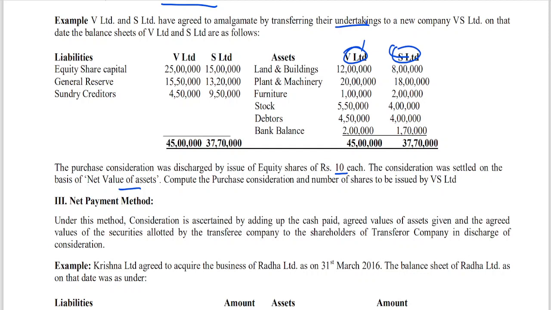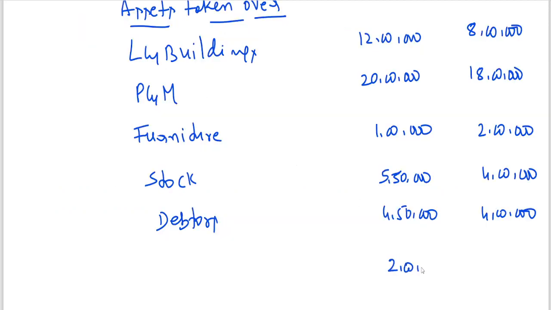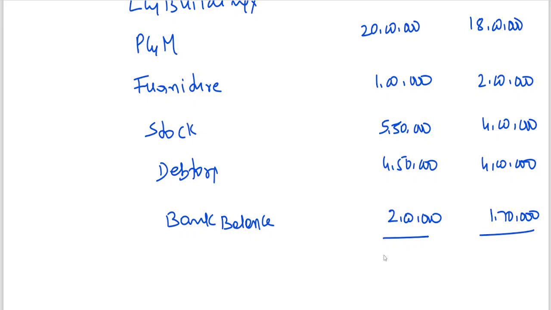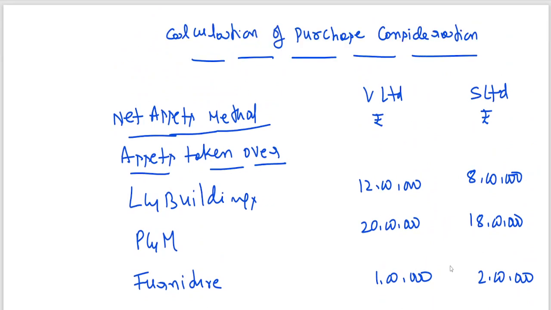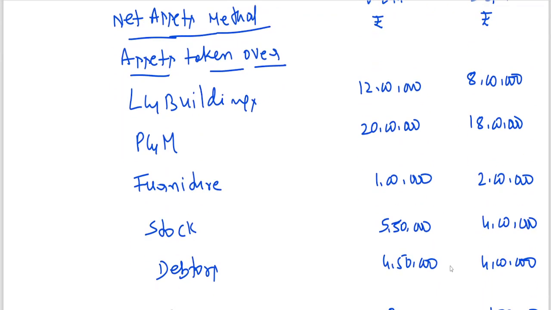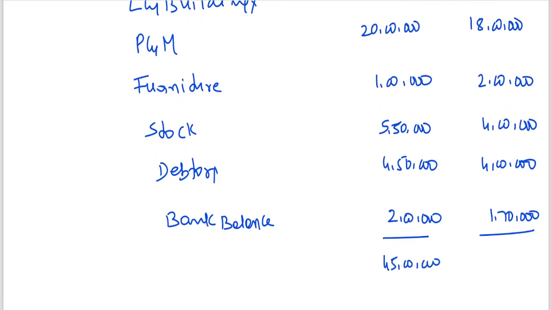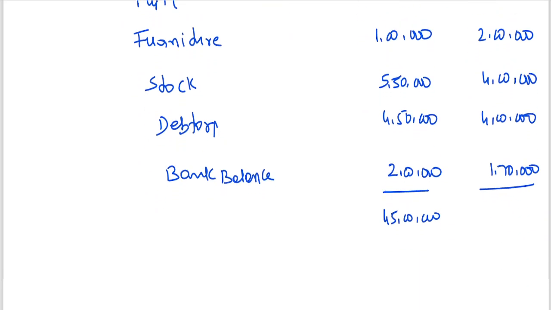Bank balance, 2 lakhs and 1,70,000. Total assets come to 45 lakhs and 37 lakhs 70,000.